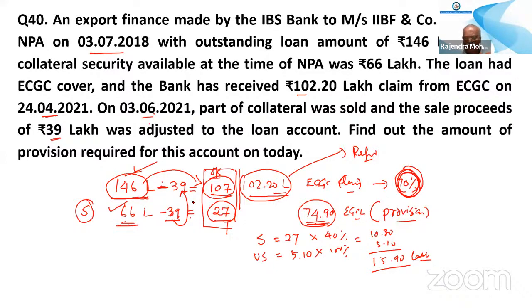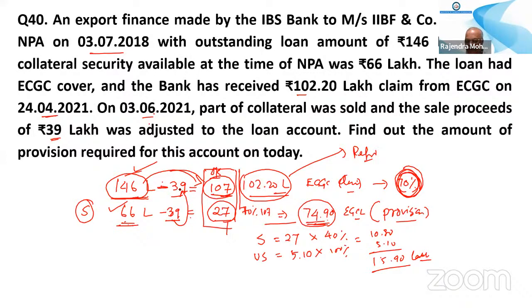Then what actually we have adjusted is the 39, so the outstanding balance has come down to 107. So we should get 70% of 107. So that is the amount, 74.90. Because you have adjusted the collateral, na?